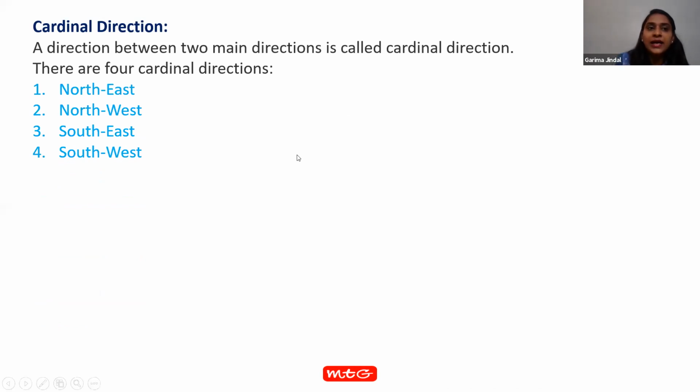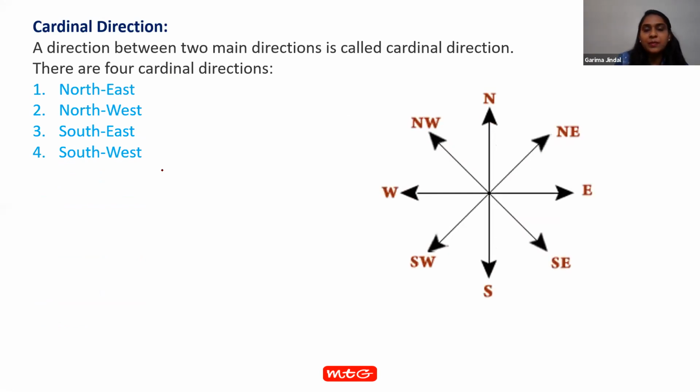And what is the cardinal direction? The directions that lie between two main directions are known as cardinal directions. This is the pictorial representation of cardinal directions. You can easily see northwest is lying between north and west. Southwest is lying between south and west. Southeast is lying between south and east. And northeast is lying between north and east.